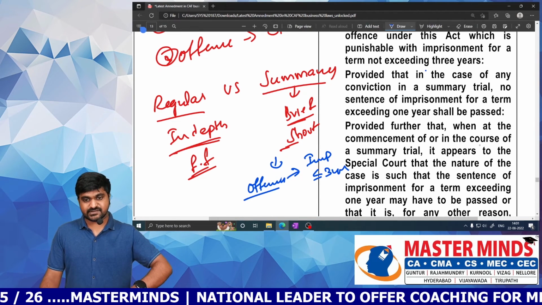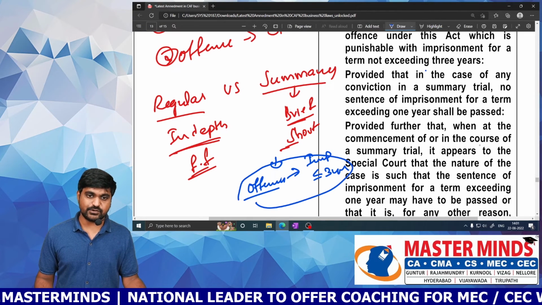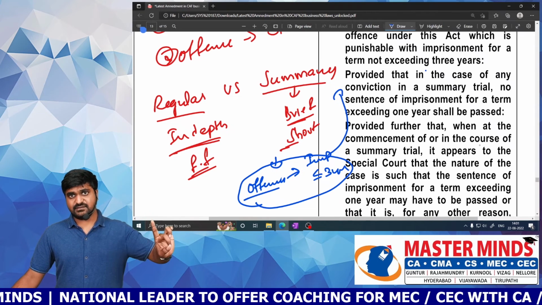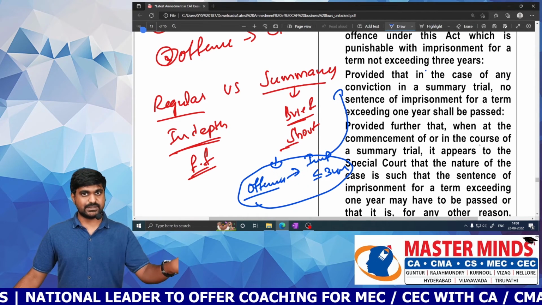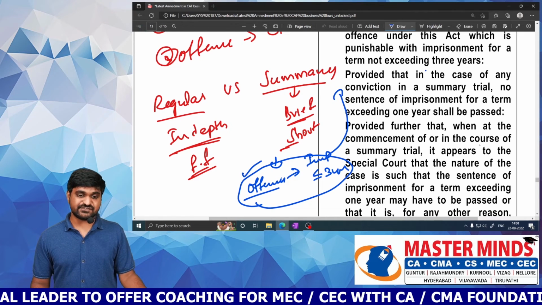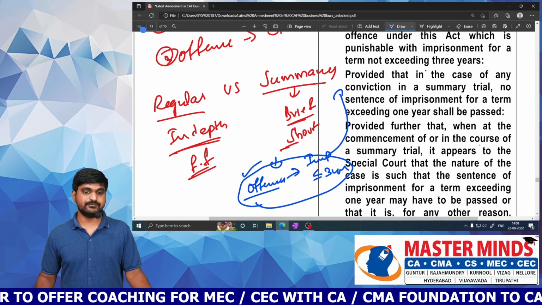So for offenses where imprisonment is up to 3 years, you can go for summary trial instead of regular trial. For regular trial, anytime it is okay. But for summary trial, you must go for such offenses where the imprisonment period is less than or equal to 3 years.